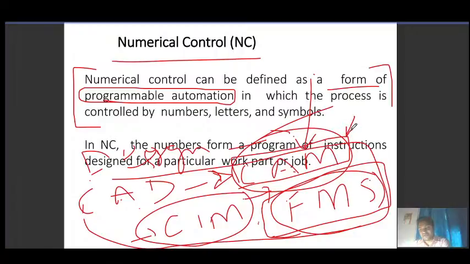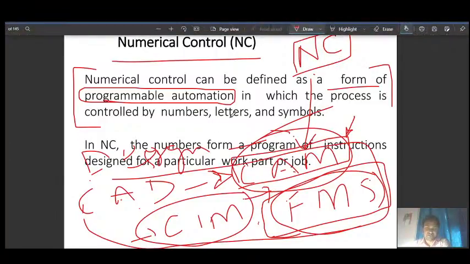We cannot completely eliminate them, but we can reduce the operators' jobs, and for that we developed NC machines. At the time there was huge demand, and operators were not able to work as per the requirement of the company, and that leads to automation. Also, there is a higher chance of error with humans in comparison to machines. So that's why industry tried to move from manual work to automation.